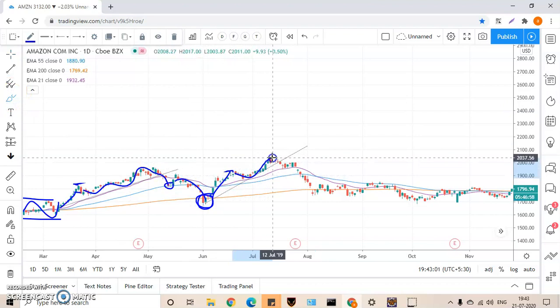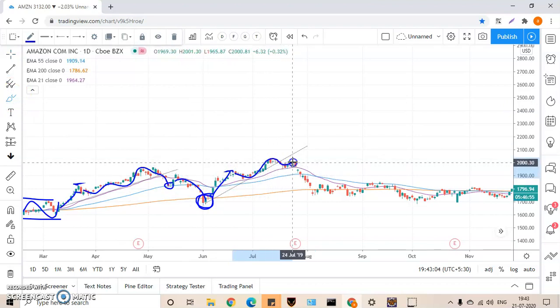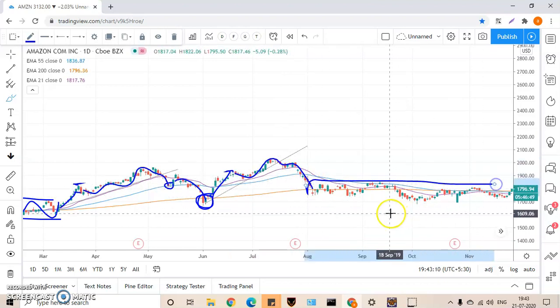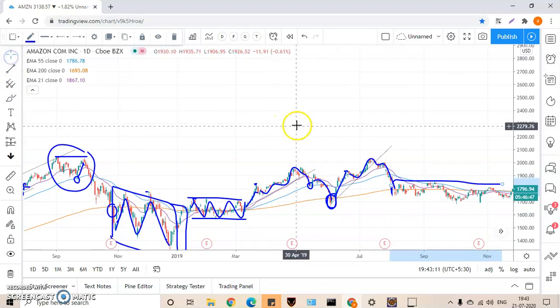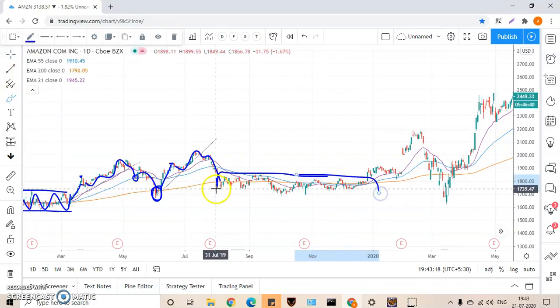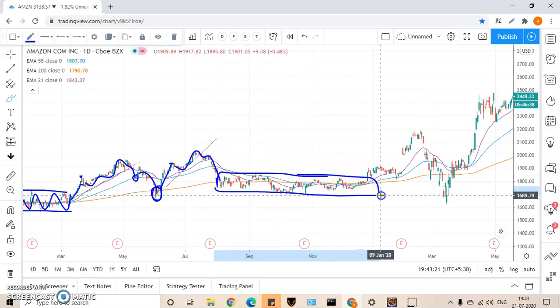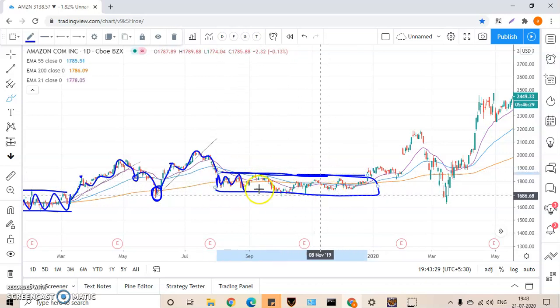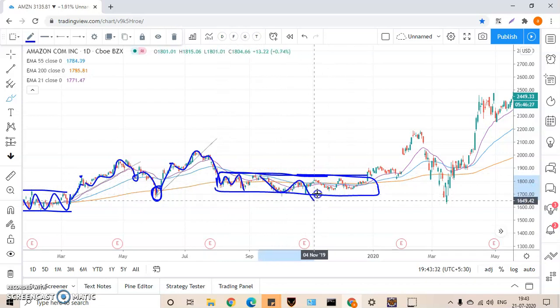Now it is making a higher high and higher low. Still again it is coming to the 200-day moving average, and you can see a zigzag pattern. This zigzag pattern is nothing but what I said, accumulation. So this is the accumulation stage. It will form a channel. The moment you see some kind of a channel formed, you immediately draw support, draw resistance, and keep on playing in this area.